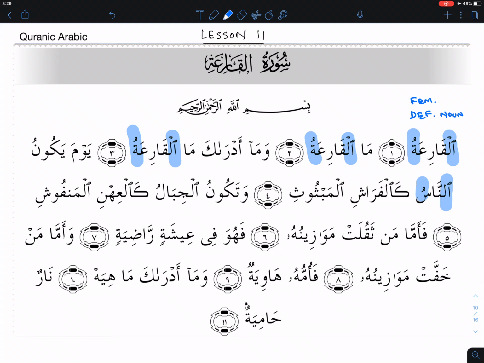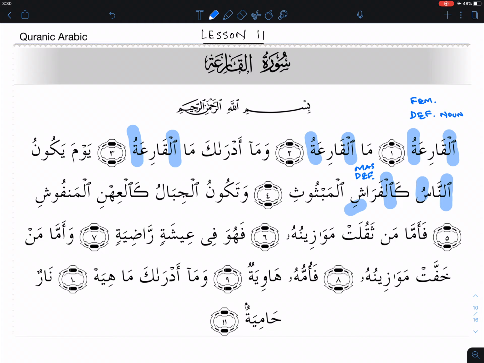Kal-Farash. This one is a little bit different, it's a joined word. If you were to break that up, you would see that there is alif lam right here, and the kaf is separate. So kal-farashi, and this tells us it's in some sort of an influenced state, meaning either a letter or a word before it is influencing it. Again, what are these? This one here is just a definite noun, and it's masculine, because there is no sign here based on what we can tell.